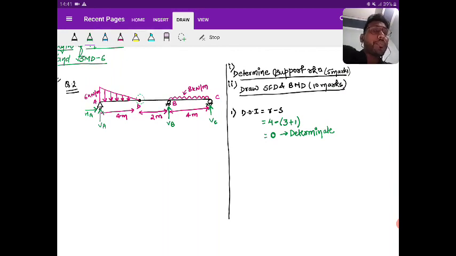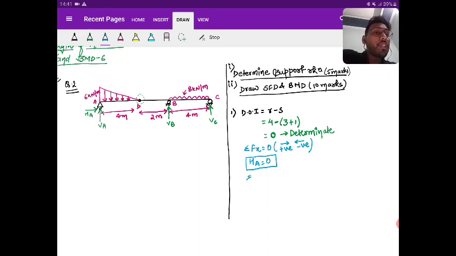Okay, so let's see now. What I'm saying is that summation Fx is equal to 0. Let us say right is positive, left negative. So from here we can write, only one force is there, that is HA, equal to 0. Here we cannot apply the shortcuts, right? We have to go with the basics.